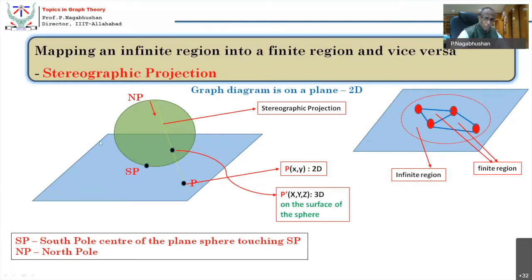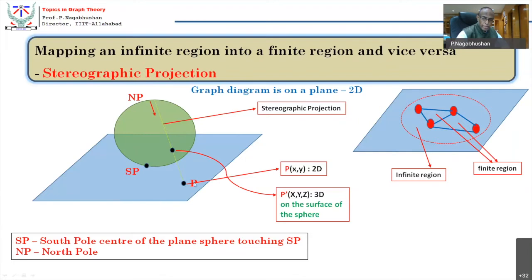It is as follows. This is the two-dimensional plane, and on the two-dimensional plane, a sphere, a ball is going to be placed. So at the center of the plane, you put the ball. The sphere touches the plane at only one point, and that particular point, with reference to the sphere, we can recognize as the south pole of the sphere, the south pole of the ball. The pole opposite to the south pole is essentially the north pole. So this is the north pole point. This is the south pole point.